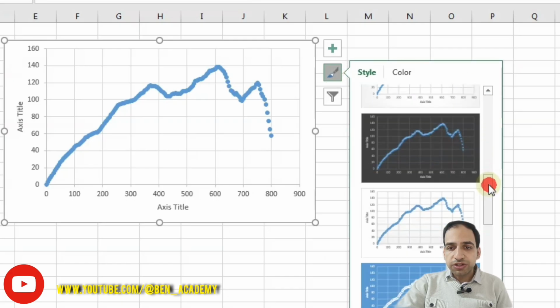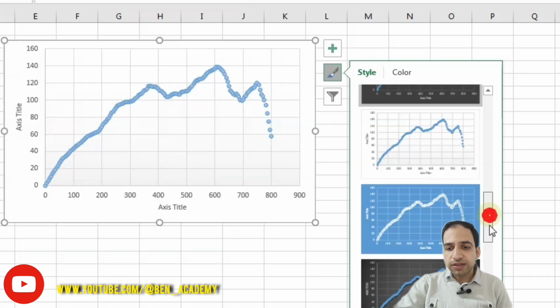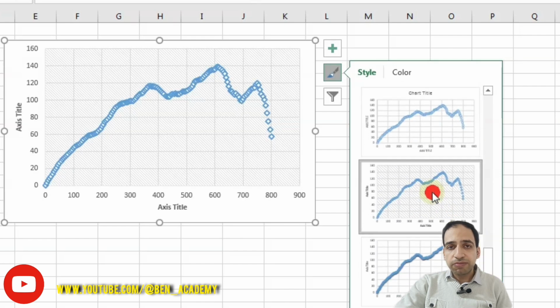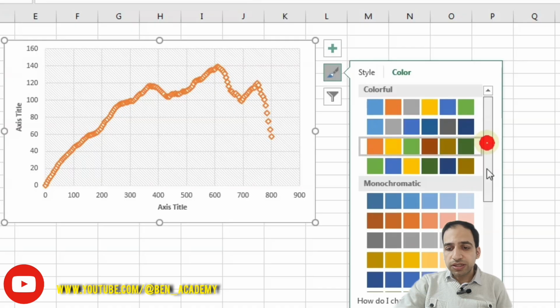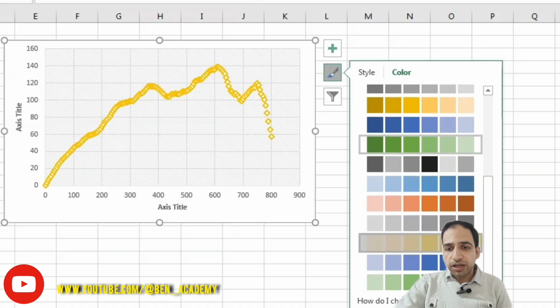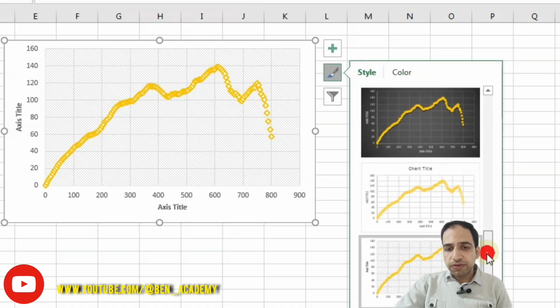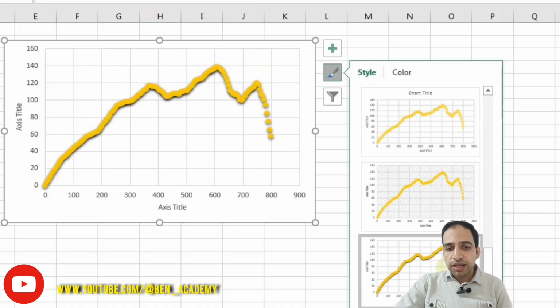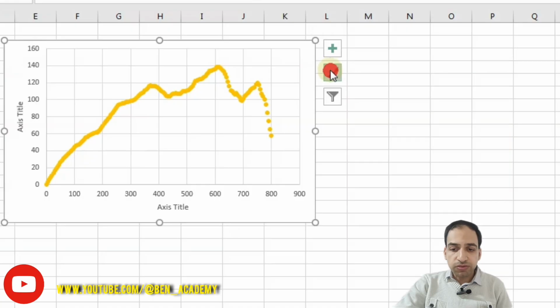The other option here is chart style. You can select it to change the style of your chart. There are some predefined options by Excel. For example, if you prefer to have a black background and transparent diagrams like this, you can choose it, or some other things that are predefined by Excel, or other colors. You can change the color of the diagram. You can manually change them, and every color or every style you want you can apply, but these are predefined options and you can select them. Some of them are beautiful in some cases, and you may prefer to use them.